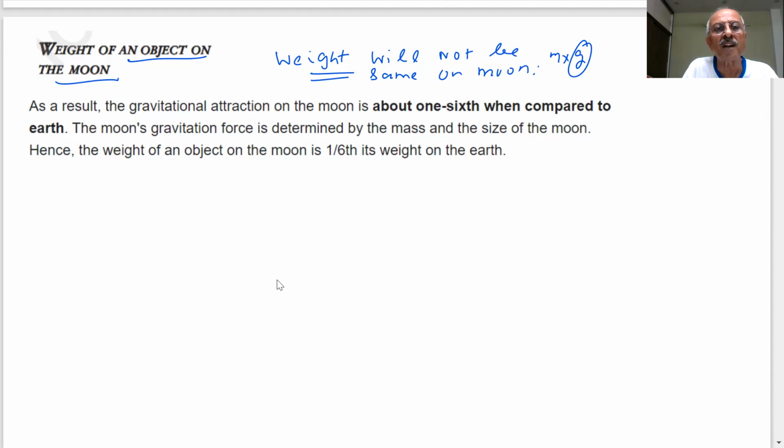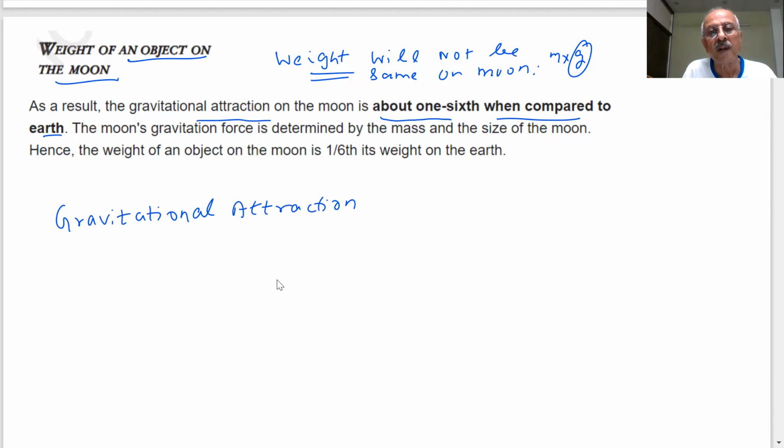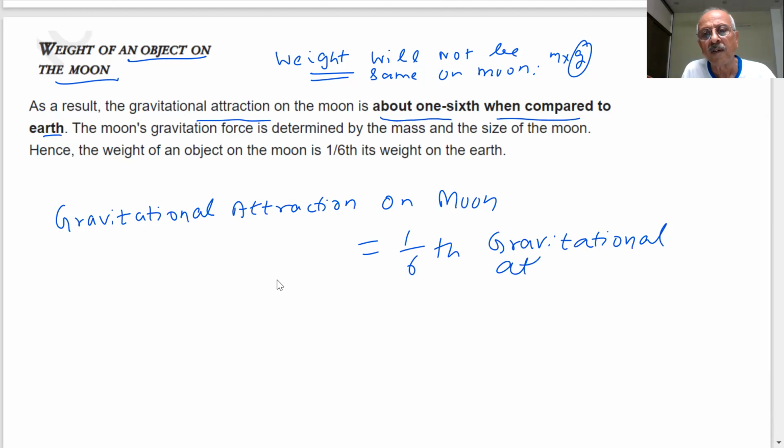As a result, the gravitational attraction on the moon is about 1/6 when compared to the earth. How much on the moon? The gravitational attraction on the moon is 1/6 of the gravitational attraction on earth.